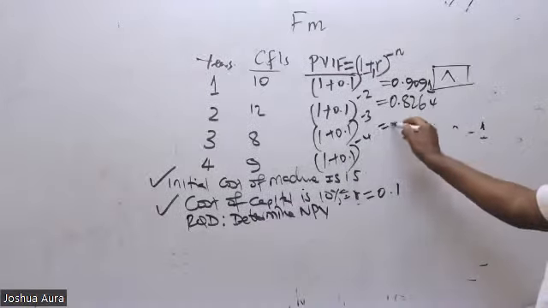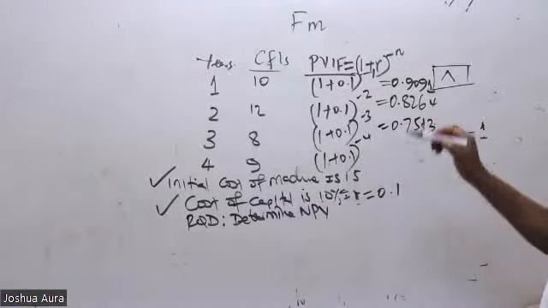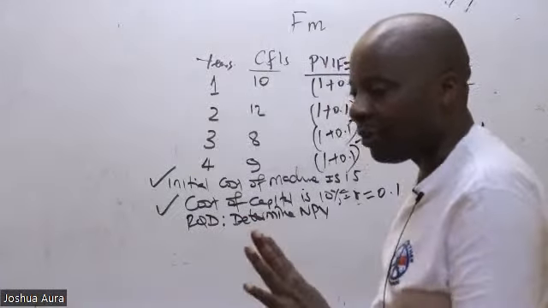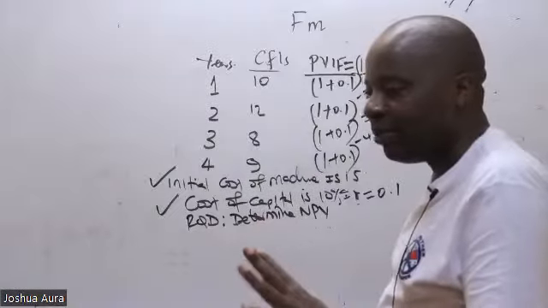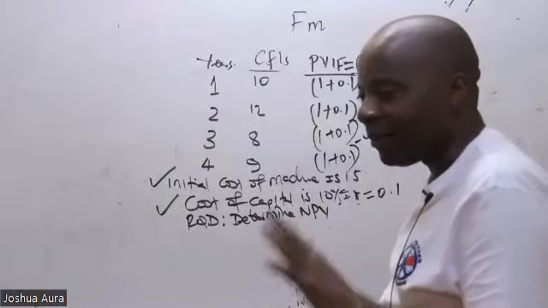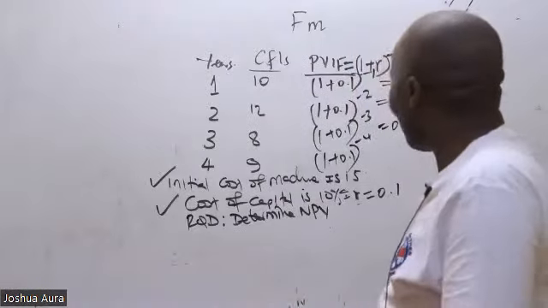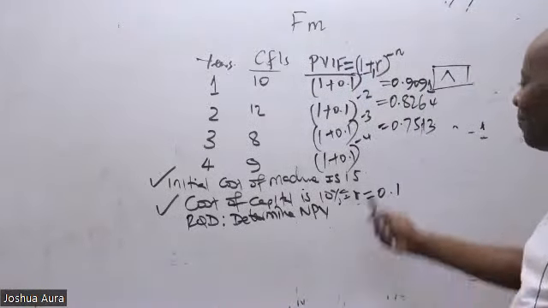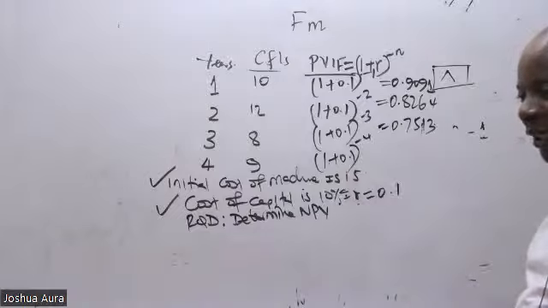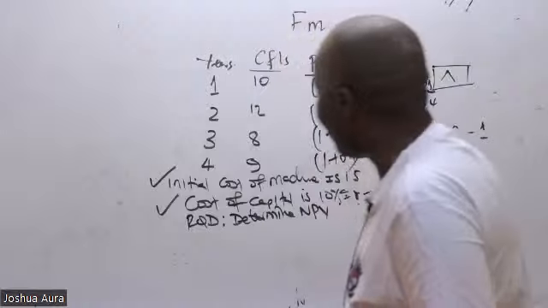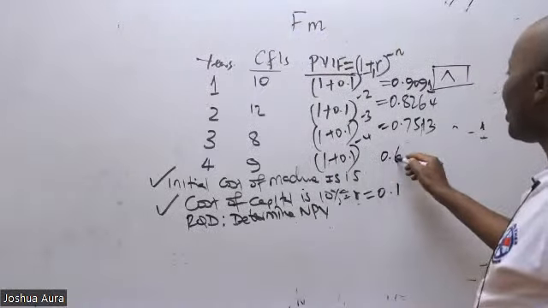So we have here 0.7513. And then the last one, four decimal places, you guys are right. Mahabub. When I see this name, I remember a gentleman that I worked with at IGAD. Nice guy. He gave me some good consultancy jobs there. So how about this, 1.1 raised to negative 4? We have here 0.6830.